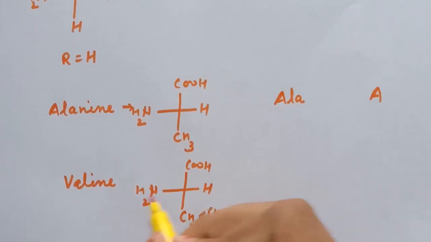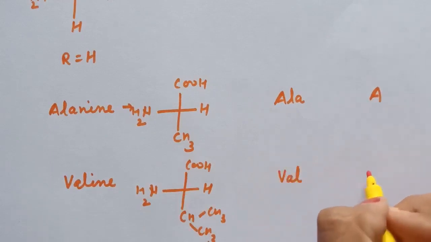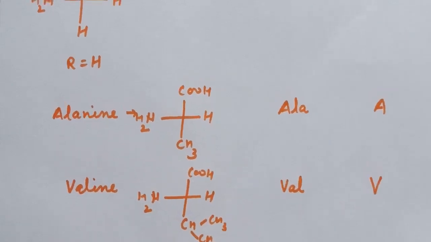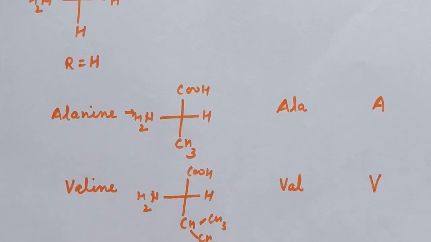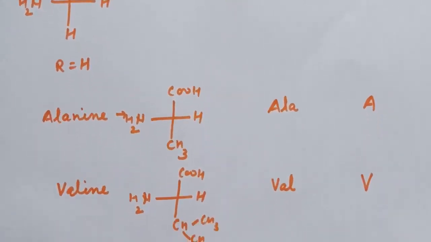The 3-letter symbol for valine is VAL and the 1-letter word for valine is V. So these are some amino acids for which 3-letter symbol and 1-letter code is given. Now you can refer table number 14.2 for the structure, 3-letter symbol and 1-letter word for amino acids.